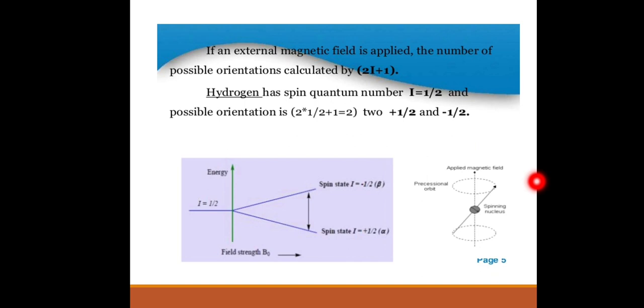In the low energy state, the magnetic moment of the nucleus is aligned parallel to the external magnetic field, and in the high energy state, the nuclear magnetic moment is aligned anti-parallel to the external field. In the absence of an external magnetic field, the energies of the spin states of protons are degenerate, so it is degenerate to plus 1/2 and minus 1/2.